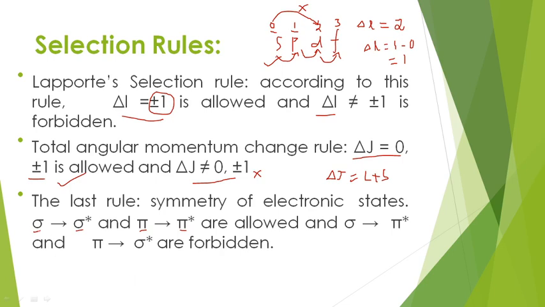So sigma to sigma star transition and pi to pi star transitions are symmetrically allowed transitions, and n to pi star and n to sigma star transitions are energetically allowed transitions, and sigma to pi star and pi to sigma star are completely forbidden transitions. So this is about selection rule.